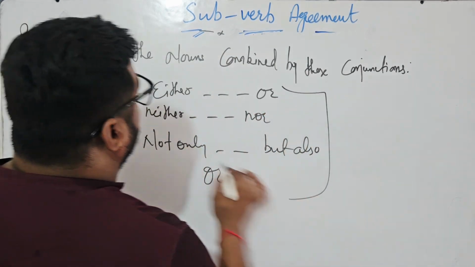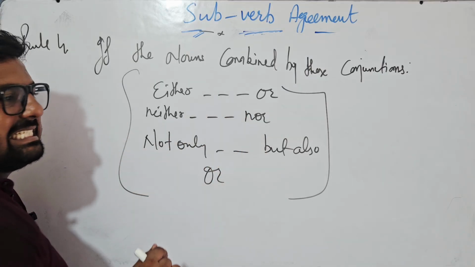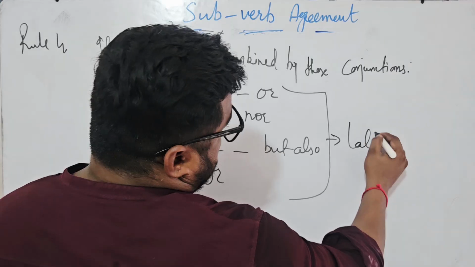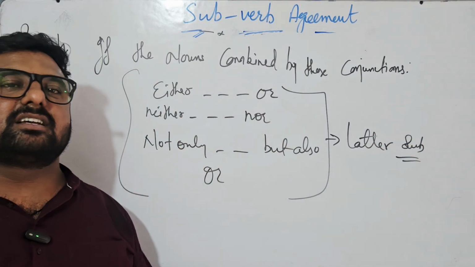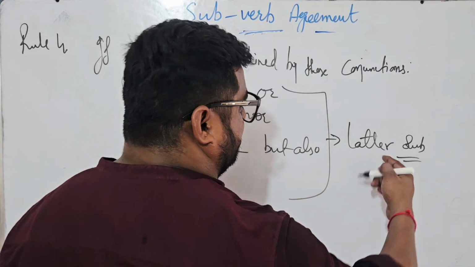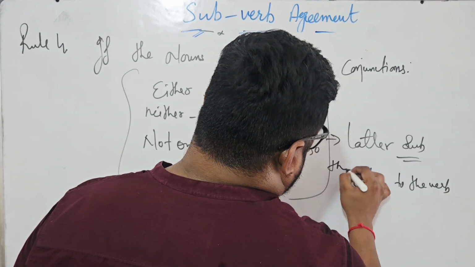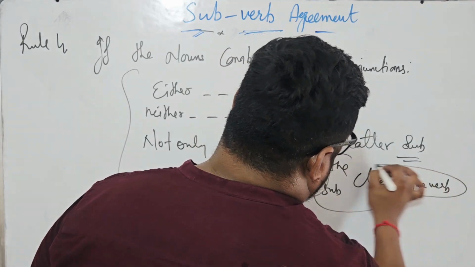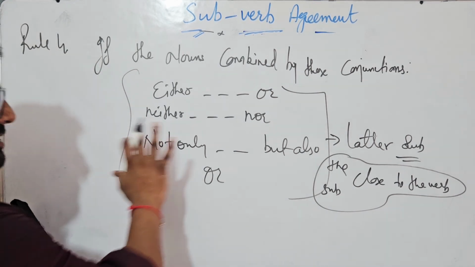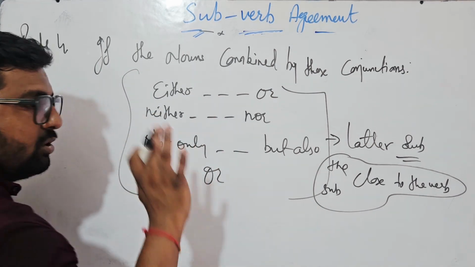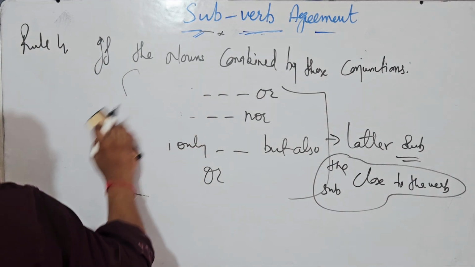These 4 conjunctions, if they are there in the sentence, the verb agrees with the later subject. The verb agrees with the later subject. Sir, what is this later subject? You can say close to the verb. The subject close to the verb. Just you can have the screenshot or make the notes, pause the video, then we'll move further.